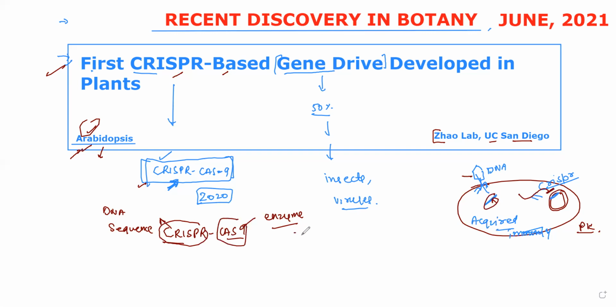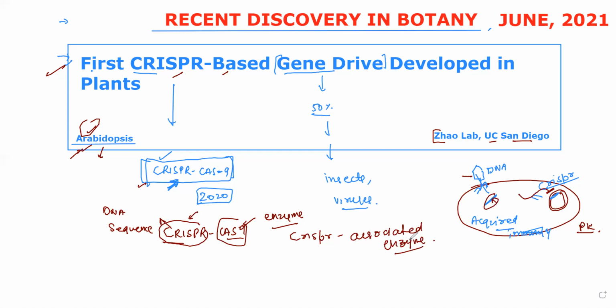Cas is the CRISPR associated enzyme. So basically Cas9 is a protein, an enzyme associated with the DNA sequence CRISPR, and they are used as an acquired immunity source for bacteria to prevent viral attack.